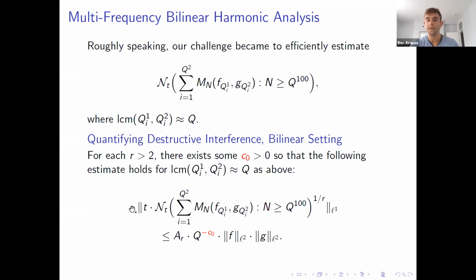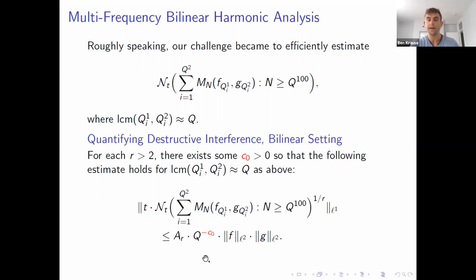So this is a little bit difficult to parse. But what it says is that if we assume that the least common multiple of these Qi's is Q, and we only restrict ourselves to scales that are very large, then we get a small amount of savings over the trivial L2 cross L2 to L1 estimate.